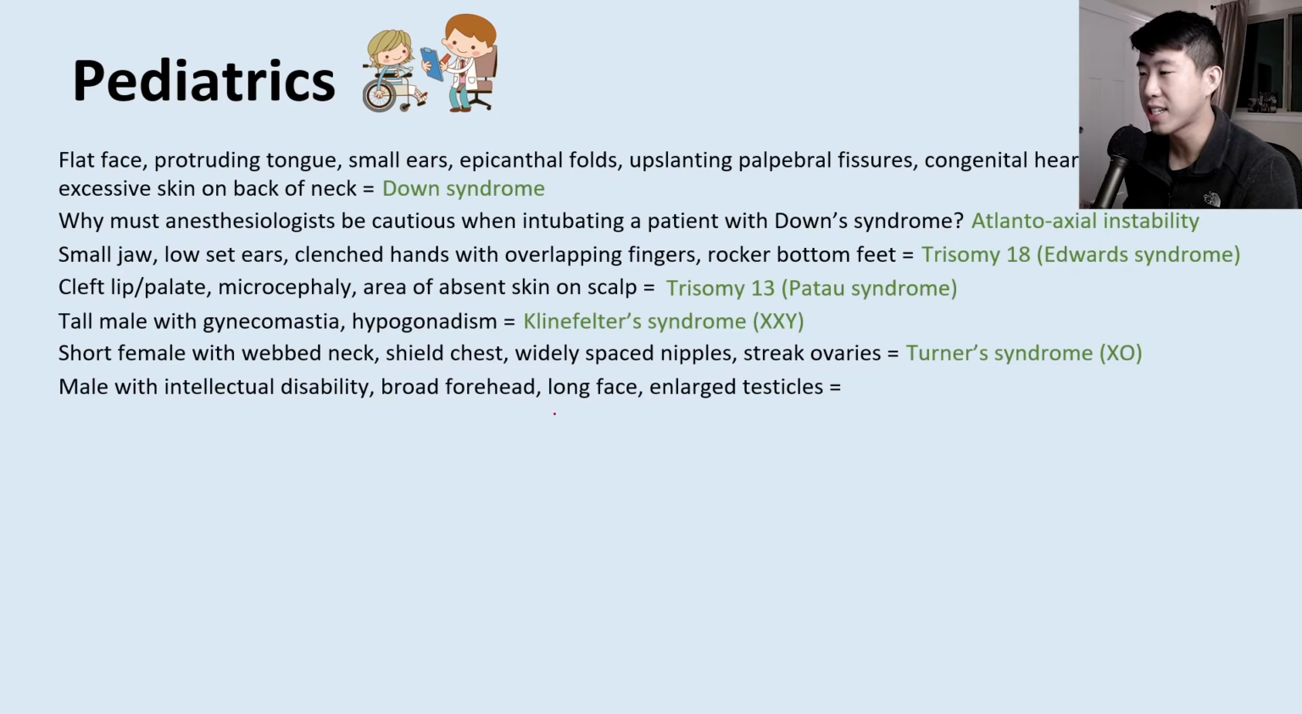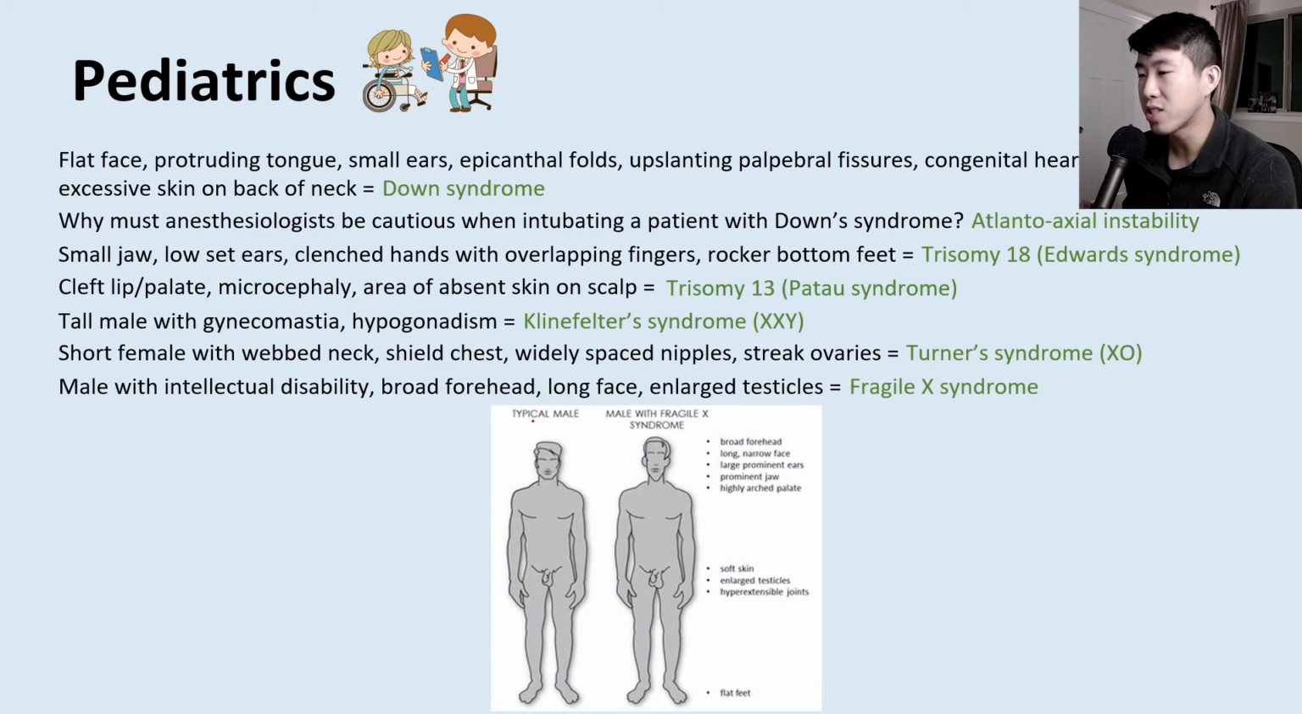What about if you have a male with intellectual disability, a very broad forehead, a long face, and enlarged testicles? This is a description of Fragile X syndrome. And you'll see here on the left is a typical male, and then a male with Fragile X syndrome. Notice how long and big their face is, and notice how they have macroorchidism or enlarged testicles. These are the classic descriptions of a patient with Fragile X syndrome, in addition to the intellectual disability.